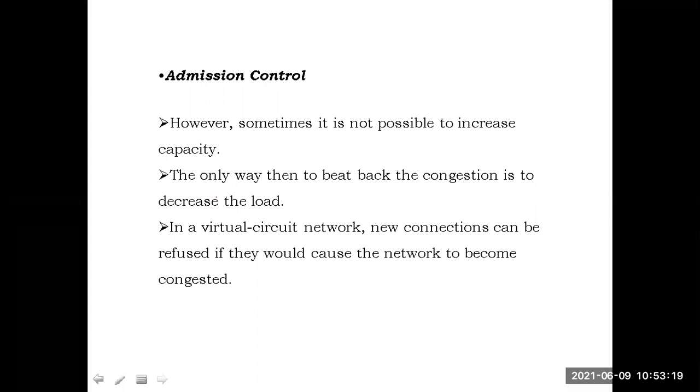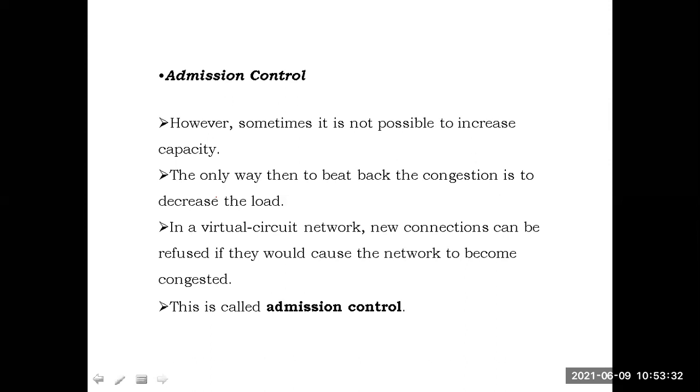Okay, whenever too much load is there in the network, new connections are not allowed. This technique is called admission control. New packets are not allowed to enter into the network. They will do something to stop the new packets from entering the network.